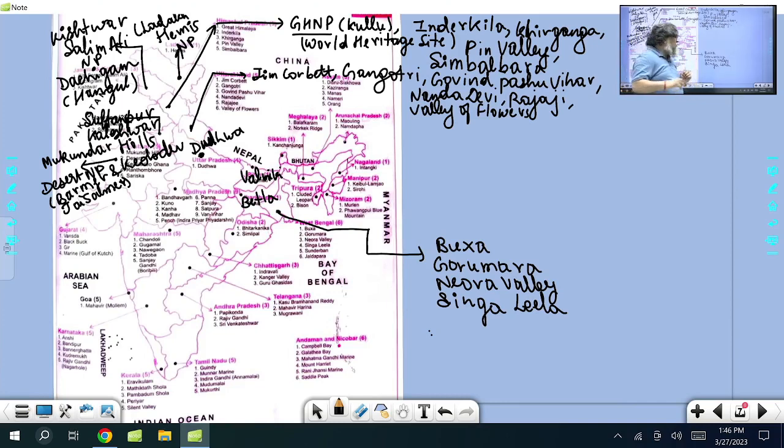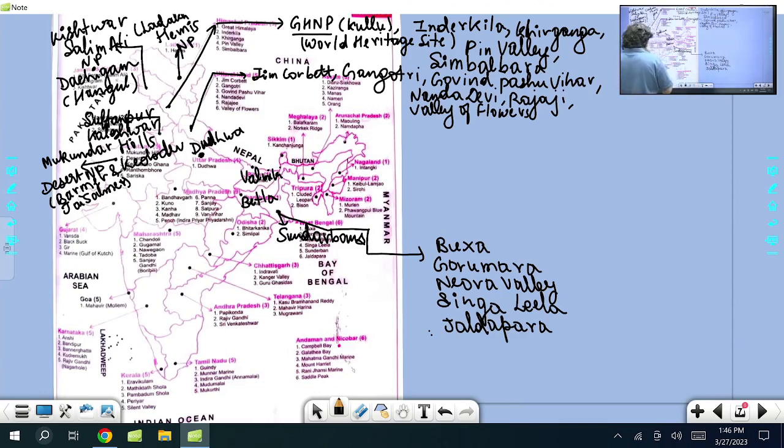Now one more name I'll write, Jaldapara. Again that is in northern Bengal, Darjeeling and Sikkim side, Siliguri, Jalpaiguri, right? This side you will find Gorumara, Neora Valley, Singalila, Jaldapara, Buxa, and you all know Sundarban, Ramsar site, World Heritage Site, Sundarban Biosphere Reserve of West Bengal. Sundarban Biosphere Reserve and National Park. These are in West Bengal.